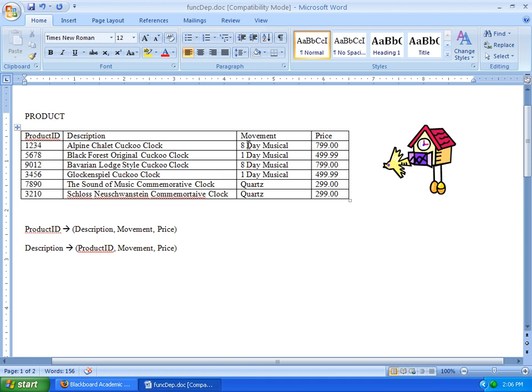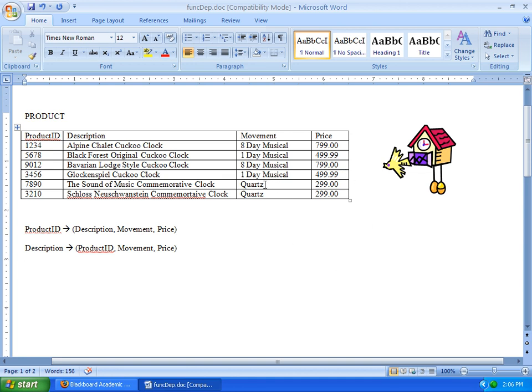Same would hold true if we looked at the product ID. It's different for both of the 8-day musicals. Okay, what about the price? If I say, what's the price on the 8-day musical? $799 for this one, the Alpine Chalet. What about the other one? $799. Okay, so we may be on to something here. Let's test the other ones. We have the 1-day musical. What is the price there? $499.99. Let's look at the other one. $499.99. Okay, how about the quartz, just for good measure here?